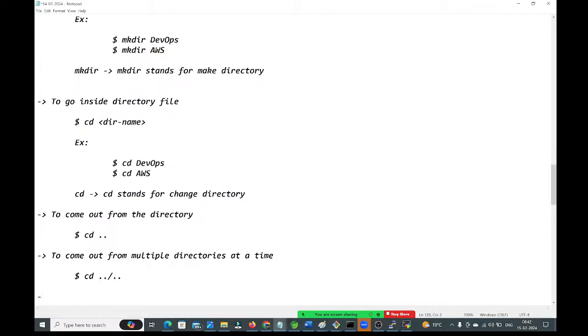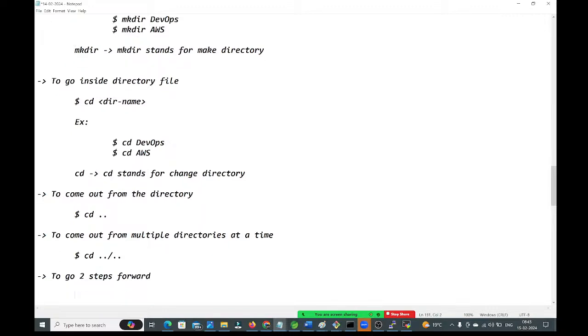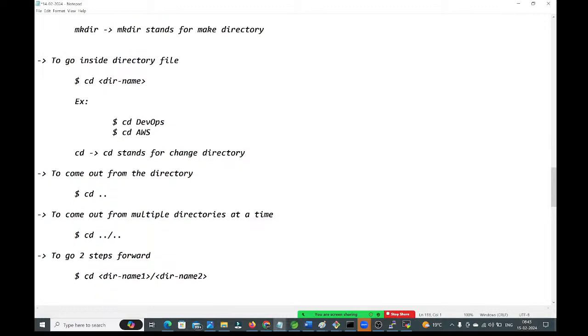Okay, to go inside multiple directories, and to go two steps forward, guys, what do we need to do? Two steps forward means two directories at a time I want to go. Dollar cd, like this, guys. Now here you need to give dir name 1, slash, again another dir name 2. Like this, you need to give the 2 directory names.